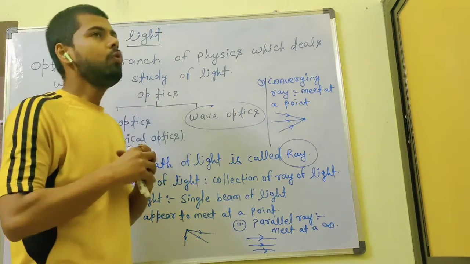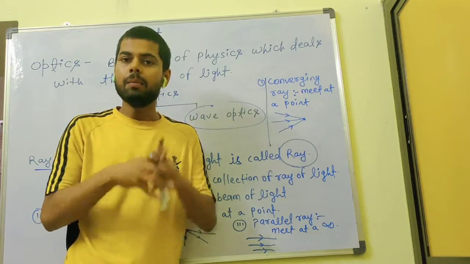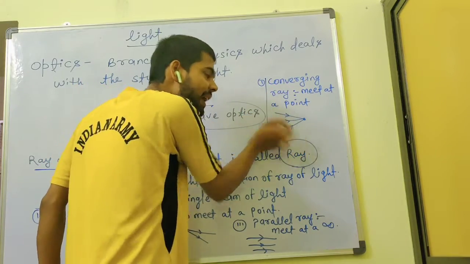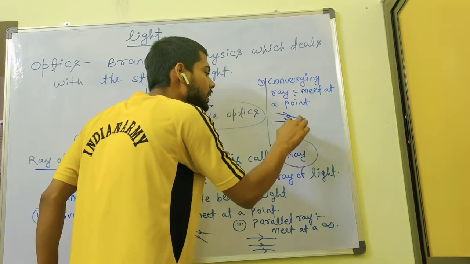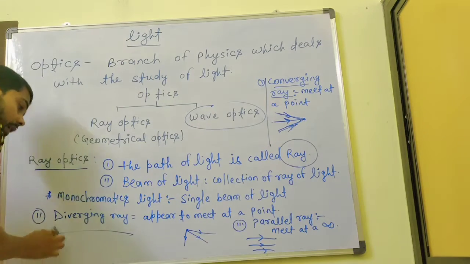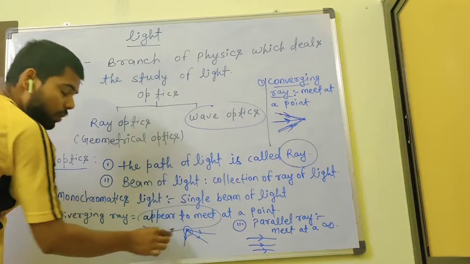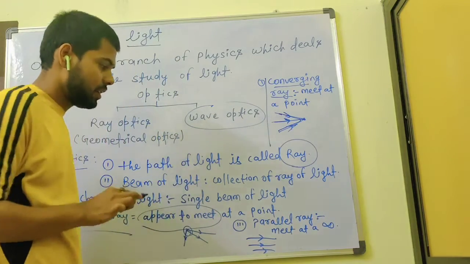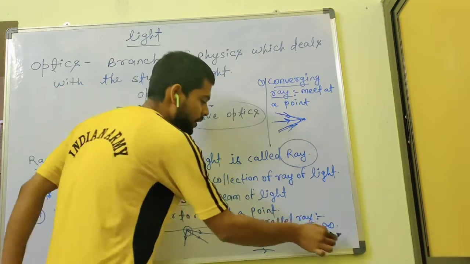Okay, now we have to know three words in this chapter: converging ray, diverging ray, and parallel ray. Converging ray is generally when rays meet at a point. Whenever rays come in and meet at a point, this is known as a converging ray. Now diverging ray, here what happened? Rays appear to meet, but actually they do not meet at that point. That is called a diverging ray. And one is parallel ray, they meet at infinity.